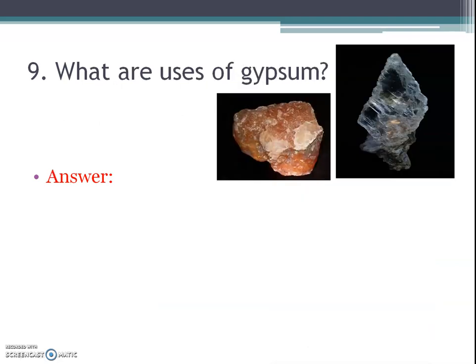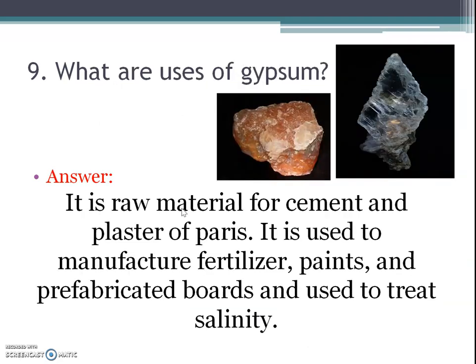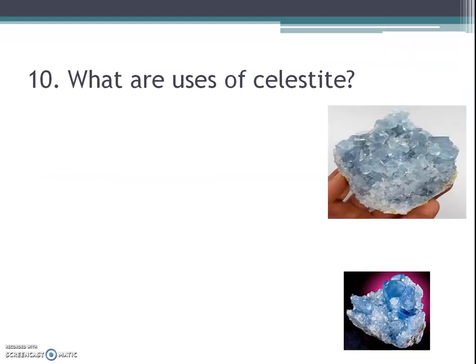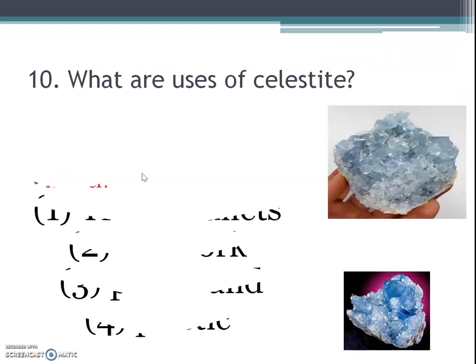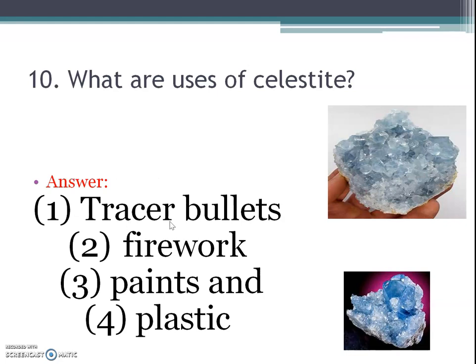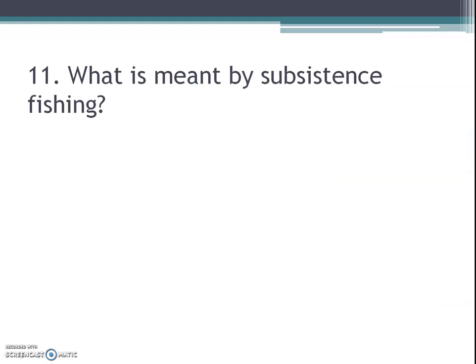What are the uses of gypsum? Answer is it is raw material for cement and plaster of Paris. It is used to manufacture fertilizers, paints and prefabricated boards and used to treat salinity. Next question is, what are the uses of celestite? Answer is tracer bullets, firework, paints and plastics.